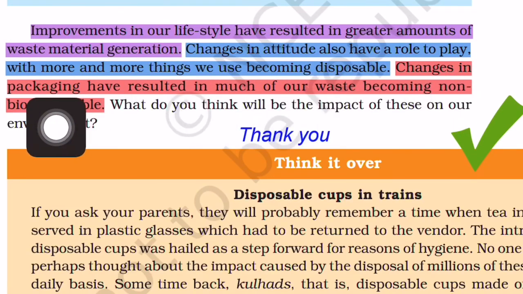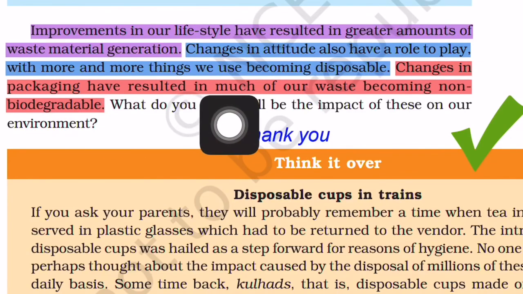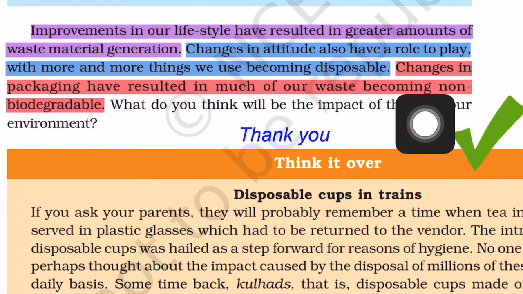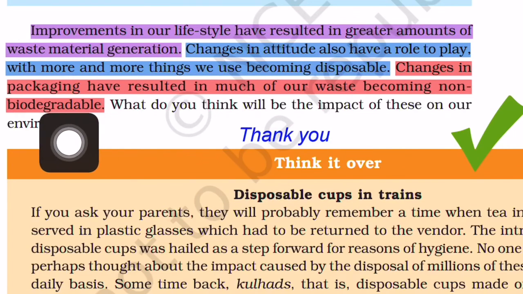Changes in packaging have resulted in much of our waste becoming non-biodegradable. That means nowadays most people are using plastic or other non-biodegradable material for packaging, and in this way a lot of waste is produced in the environment by human beings, and it can affect the environment, and that effect may also affect human beings.